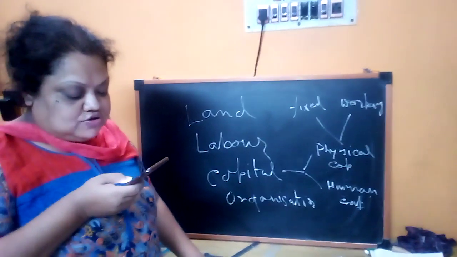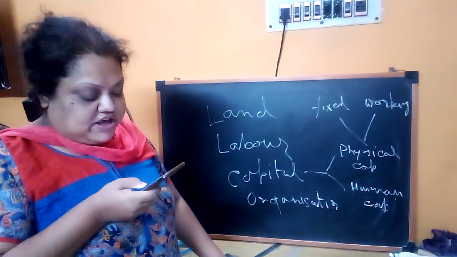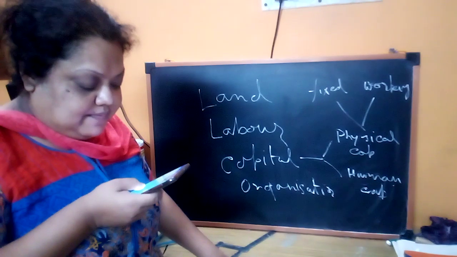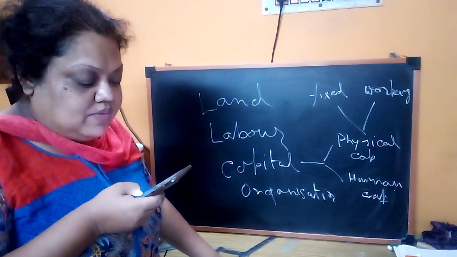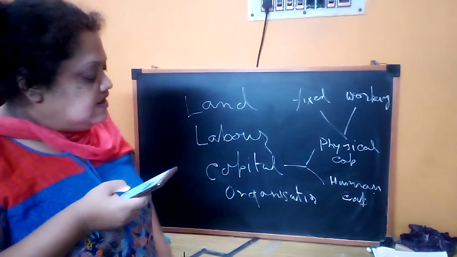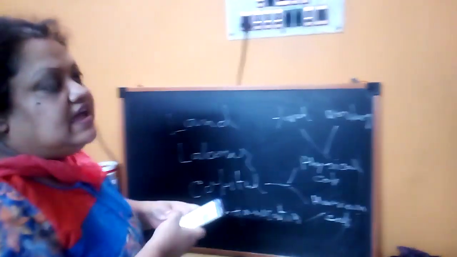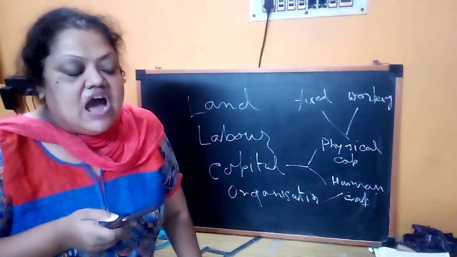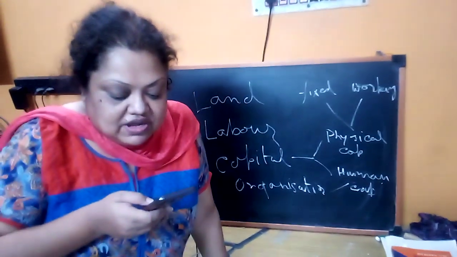The fourth requirement is that you will need knowledge and enterprise to be able to put together land, labor and physical capital and produce an output, either to use yourself or to sell in the market. This is called human capital. We shall learn more about human capital in the next chapter. I already described it: the organization is known as human capital, because the other capital by itself cannot be useful. But with human capital, our skill, our knowledge, our experience, we assemble these and do the production. It is known as human capital.